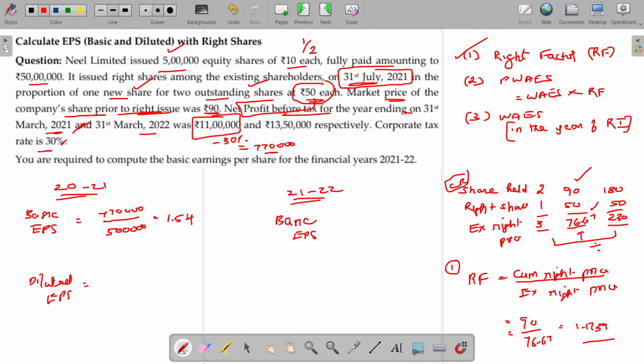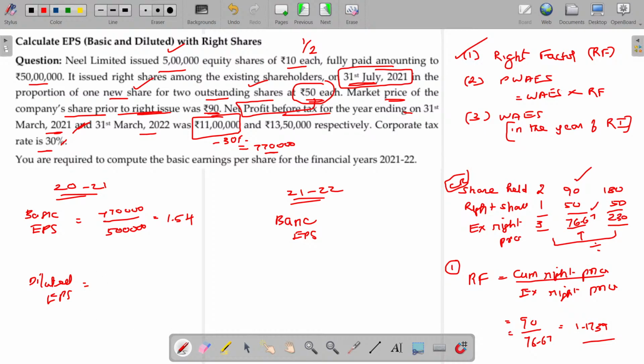Because of the bonus share, there will not be any change in the revenue. In a right issue, there is some bonus component, called 0.1739. 1 rupee is the original value; the excess you have beyond 1 is called the bonus component. For that component, there will not be a change in the revenue, but in the denominator, the number of shares may be increased.